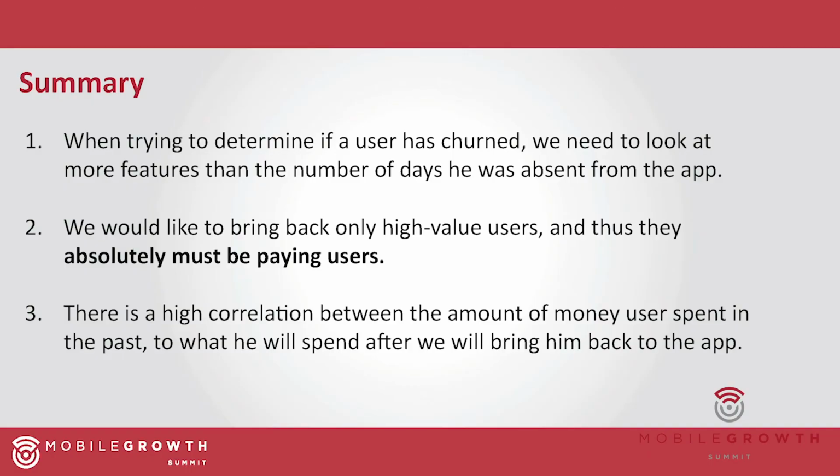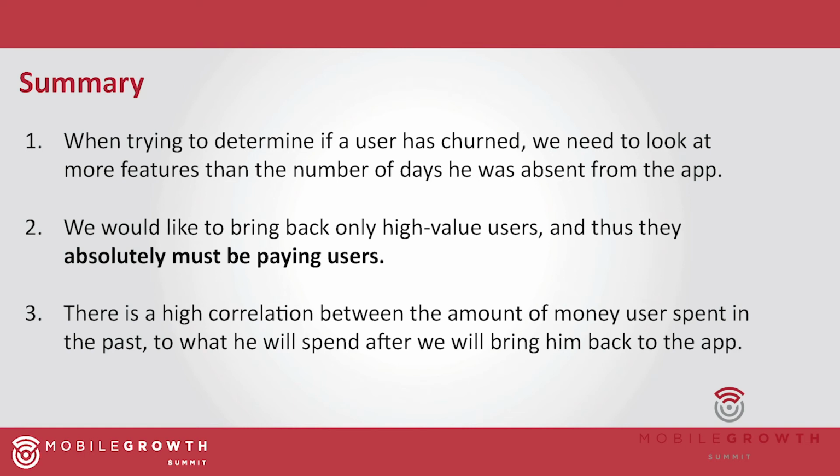Okay, so for summary, when trying to determine if a user has churned, we need to look at more features than the number of days he was absent from the app, right? As we've seen, if a user is a paying or non-paying user, it critically affects the probability that he will return. What age he left, and how much money he spent in the app is very important to understand if he churned or not.